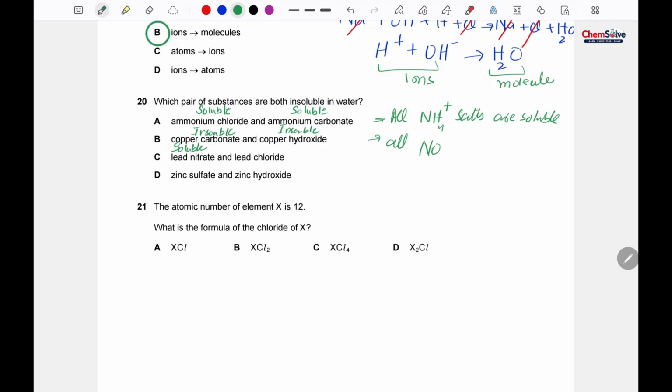All nitrates are soluble. Lead chloride, it is insoluble. Zinc sulfate, again it is soluble. And zinc hydroxide is insoluble. So the correct option is option B, in which we have both of them which are insoluble.